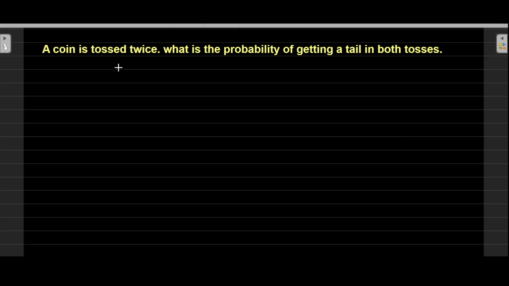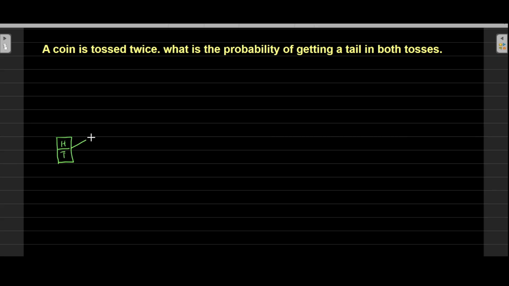Today I want us to look at that number as you can see it on your screen. A coin is tossed twice. They want us to find the probability of getting tails on both tosses. I'll take an example. If this is my coin, this coin is made up of two sides, a head and also a tail.